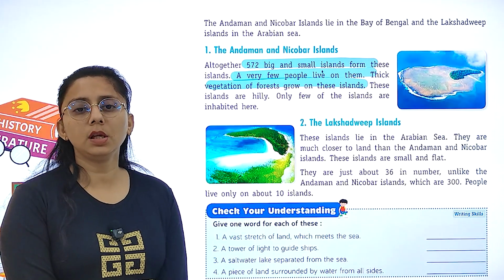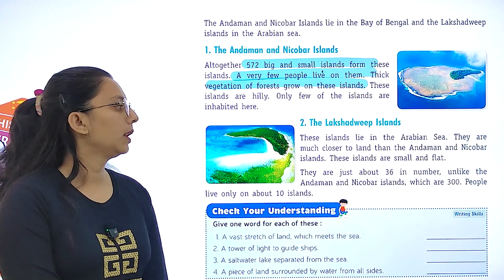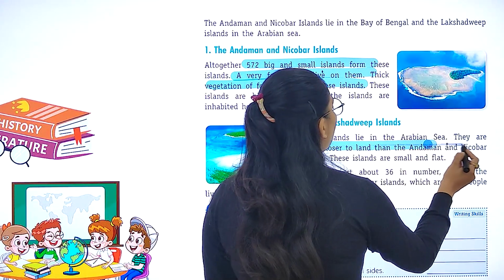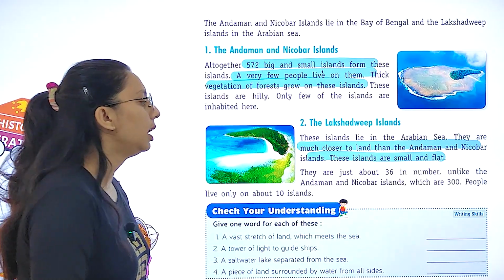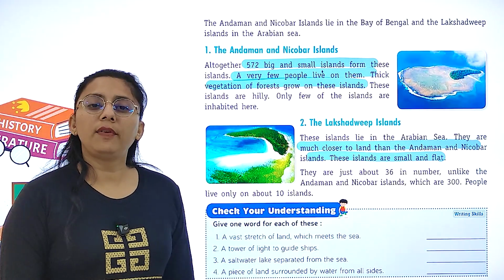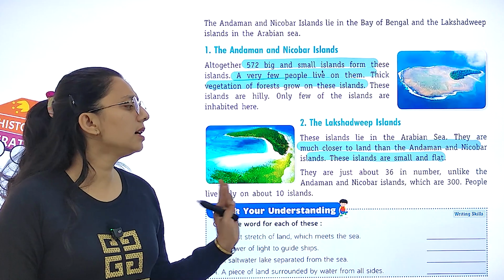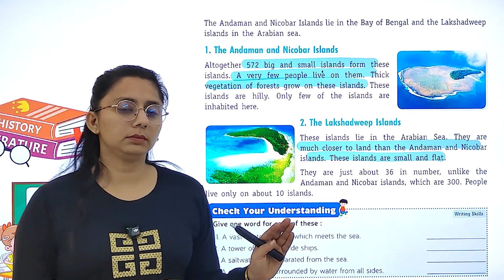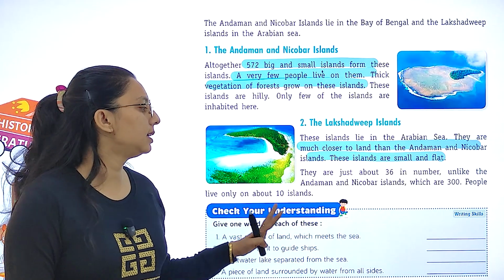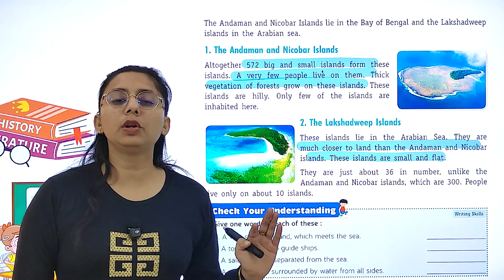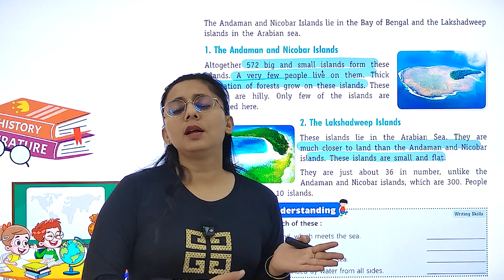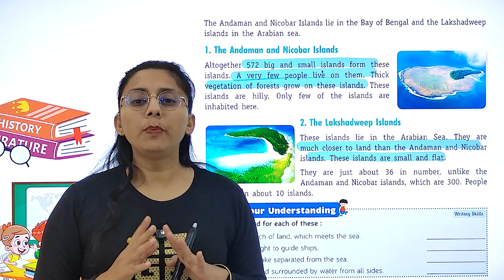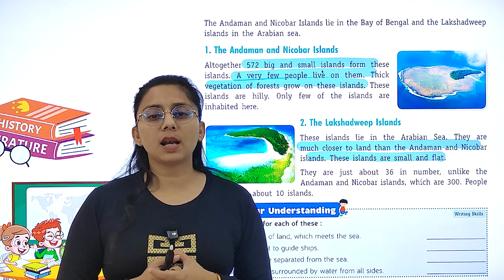Basically, these islands are hilly. Next is Lakshadweep Island, which lies in the Arabian Sea, and they are much closer to the land than the Andaman and Nicobar Island. And these islands are small and flat. They are small, flat and just above 36 in number. And in Andaman and Nicobar Island, people live on only about 10 islands. Only 10 islands are there where people live. So this is all about your coastal plains and islands. Hope you understood each and everything. Now we'll meet in the next class. Thank you.